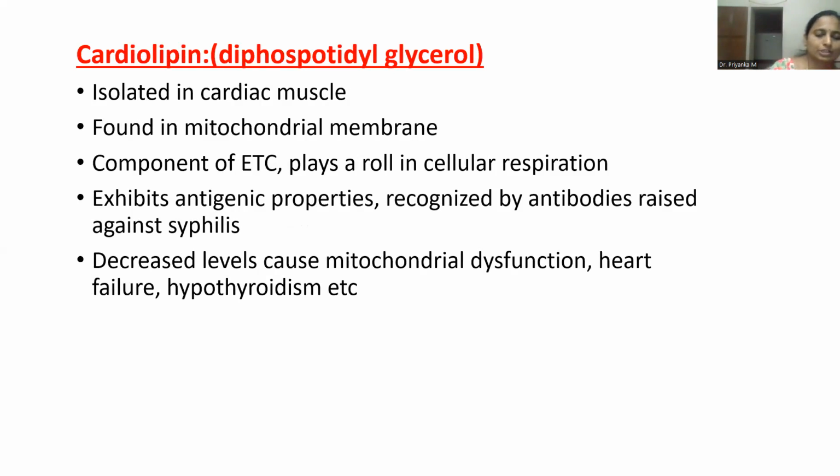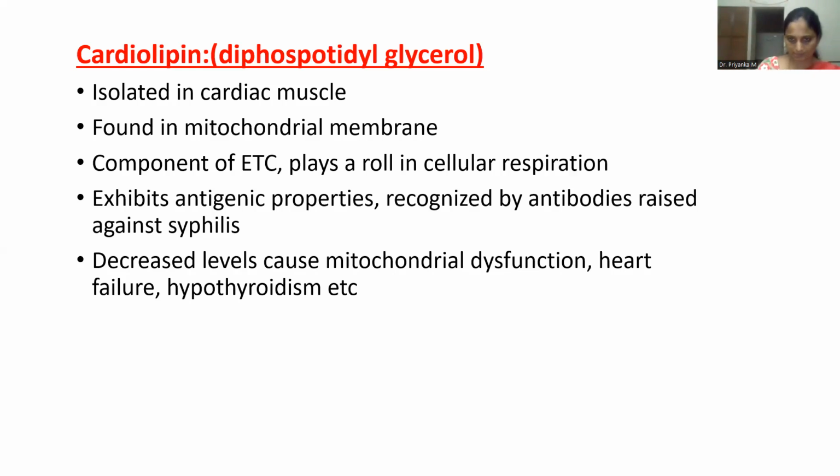Then the next classification is cardiolipin, also known as diphosphatidylglycerol. The name itself tells us it is isolated from cardiac muscle. It is also found in the mitochondrial membrane, and it plays an important role in cellular respiration. The main function of cardiolipin is that it exhibits antigenic properties.